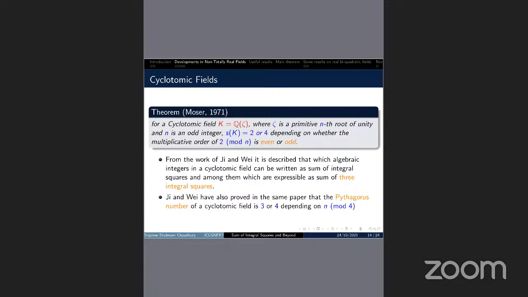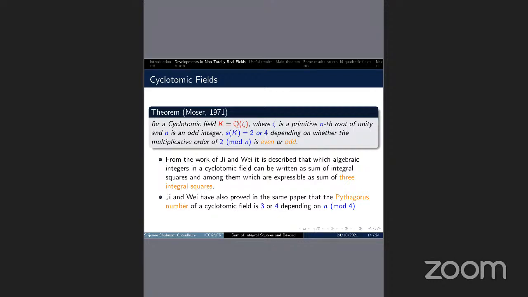In 1971, Moser proved that for k equals Q(zeta), where zeta is a primitive nth root of unity, the level of k is 2 or 4 depending on n. And from the work of Z and Wei, it is described which algebraic integers in a cyclotomic field can be written as a sum of integral squares, and among them, which are expressible as a sum of 3 integral squares. They have also proved in the same paper that the Pythagoras number of a cyclotomic field is 3 or 4, depending on n mod 4.